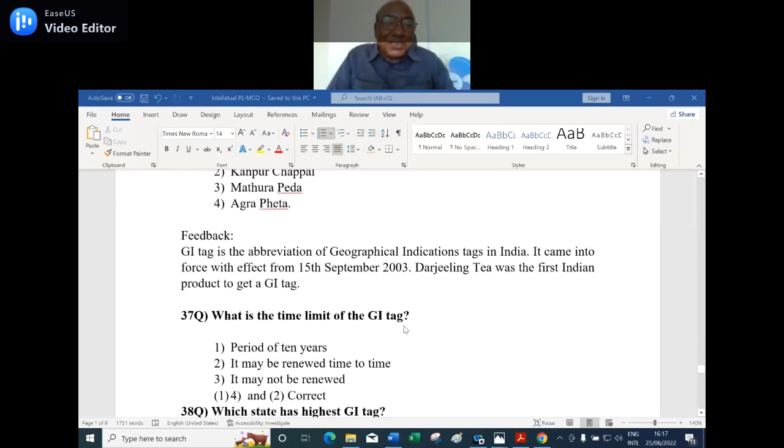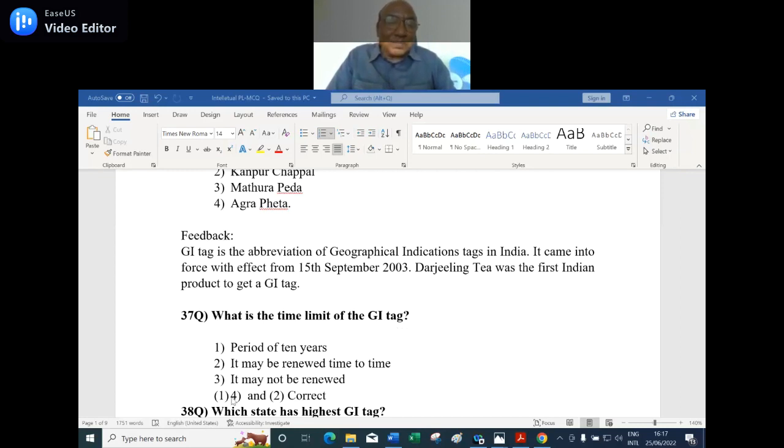Of course, I asked the question here, don't worry. What is the time limit of the GI Act? Number 1, period of 10 years. Second option, it may be renewed from time to time. Third option, it may not be renewed. Fourth option,